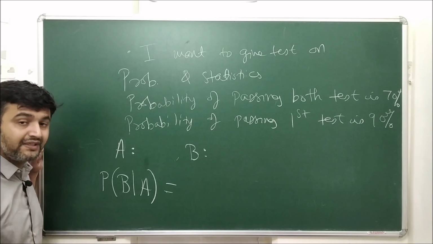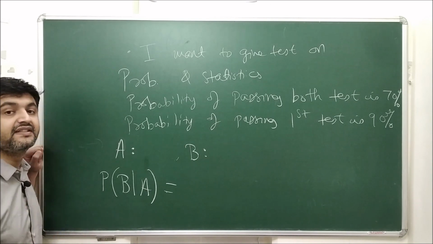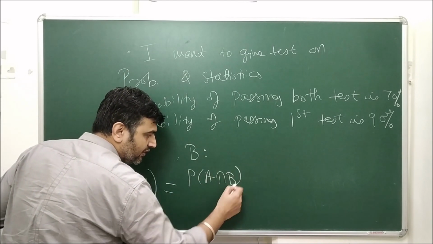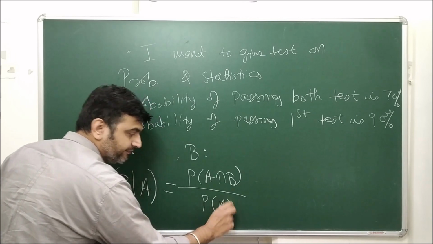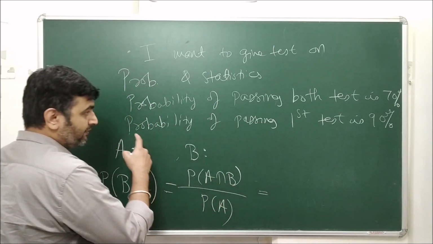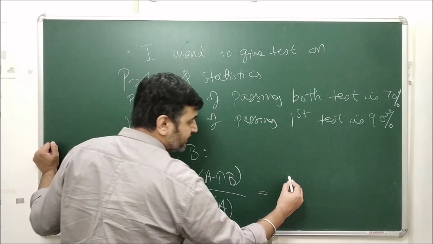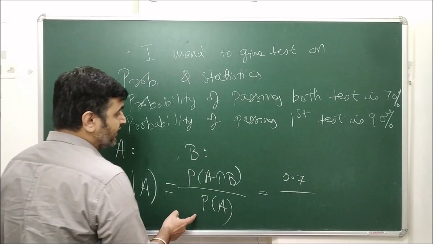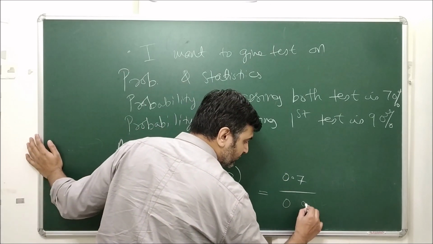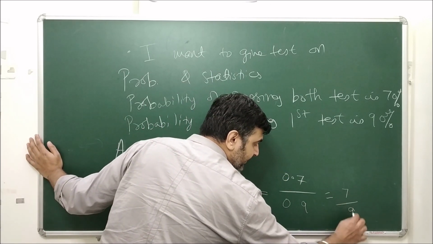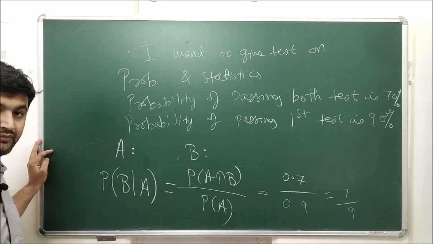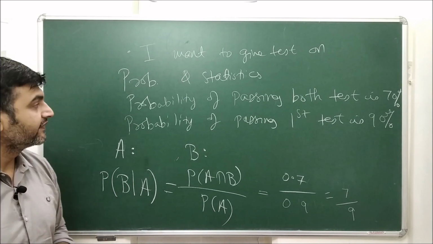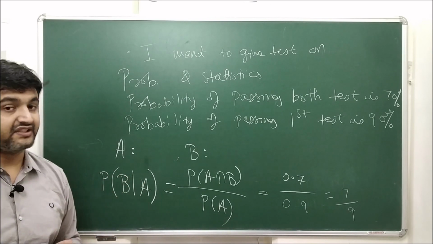So obviously I should pass both the tests, right? That means I should have the intersection, and that's what you see coming into the picture. Now what is the probability that I am passing both the tests? 70%, which is 0.7, and the probability of passing the first test is 0.9. So the probability that I will pass the second test, provided I pass the first test, is 7/9. This was an example of conditional probability.